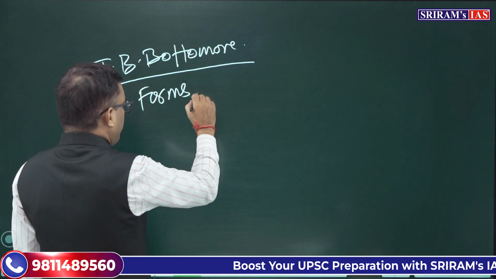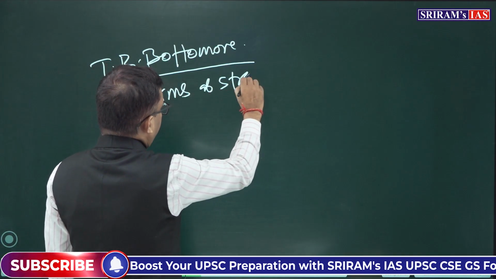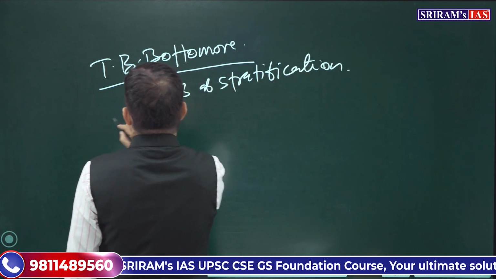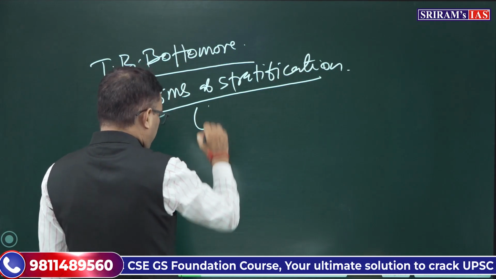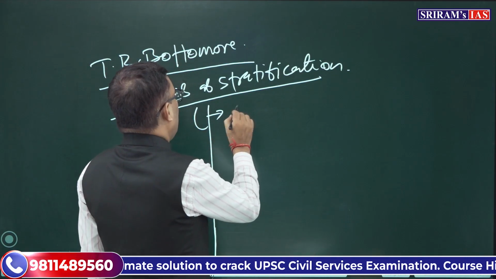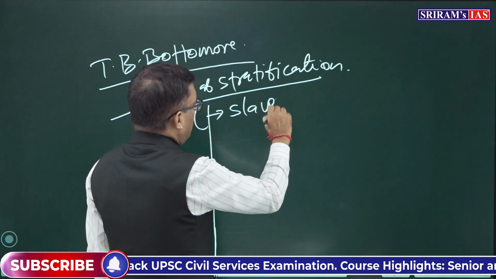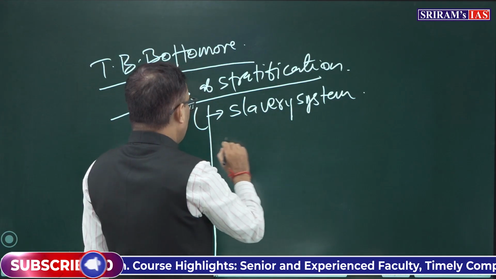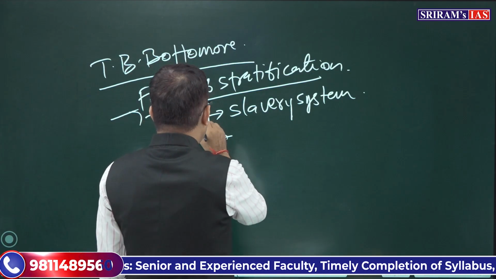He talks about different forms of stratification. Stratification is found in every society, and he talked about four different forms of stratification. One is the slavery system. Sometimes it comes in short notes, slavery system.